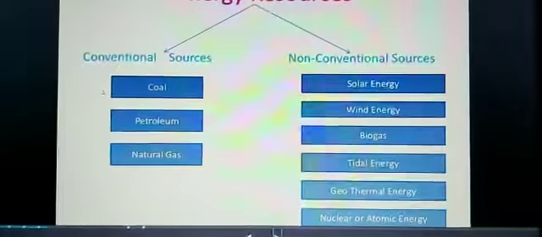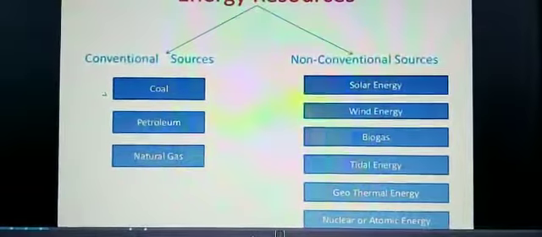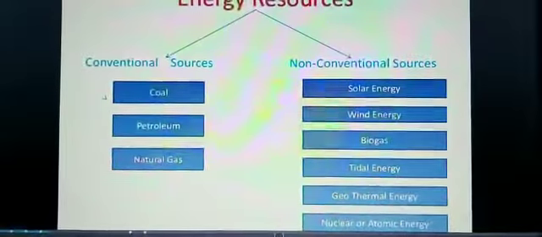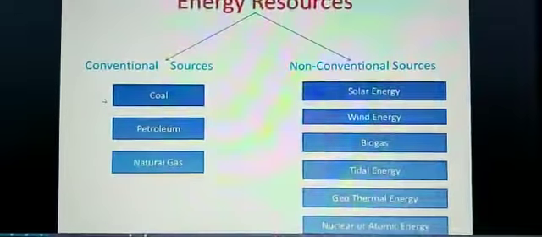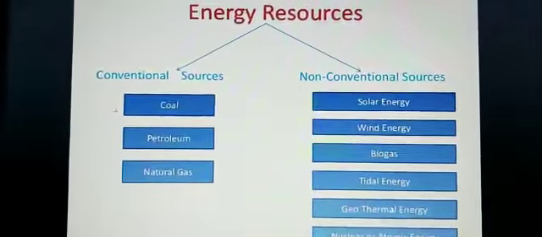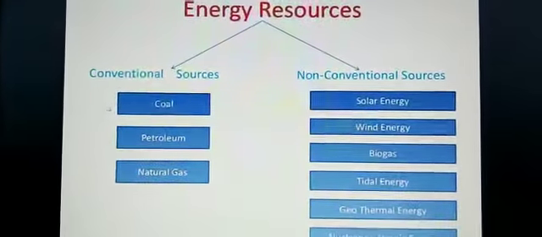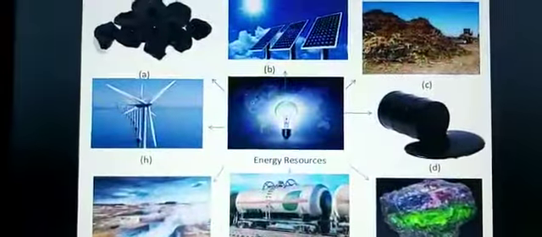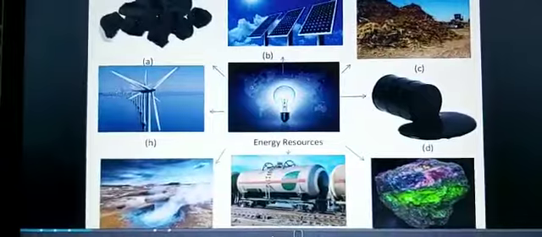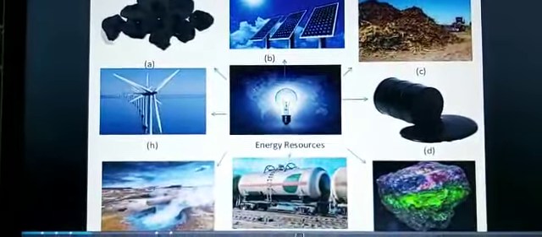Today we are going to do only the conventional source of energy, and the three types are coal, petroleum or oil, and oil refineries that we will take today. Here you can see, children, the conventional source and non-conventional source are both given.